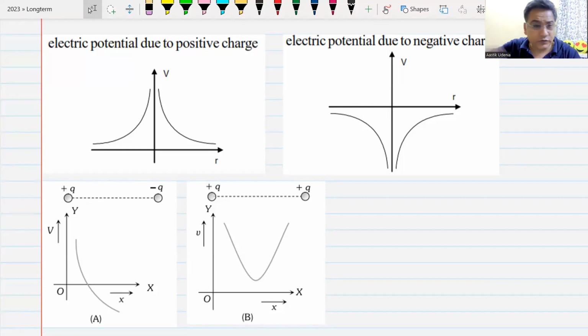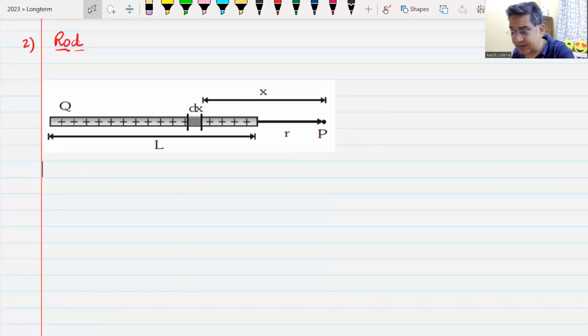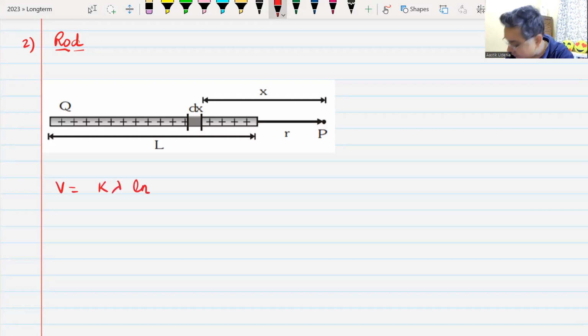The next thing is due to a rod. If you have a rod like this, and you have to find the electric potential at the point P, electric potential at the point P is given as K lambda natural log of (R plus L) divided by R. So just remember this formula.